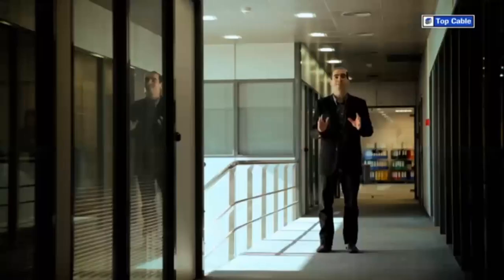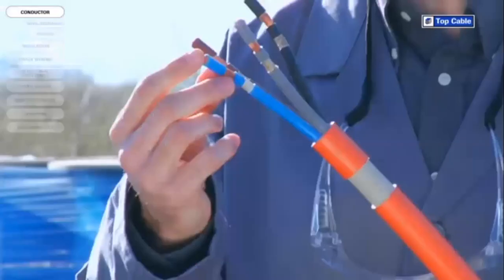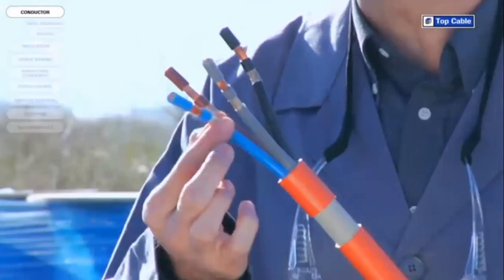The technology needed to ensure an electrical cable stays in good working condition for several years without problems involves complicated manufacturing processes, which require highly qualified staff. Would you like to know how an electrical cable is made? Follow me. The basic components of an electrical cable are the conductor and the insulation. The conductor channels the current through the cable, and the insulation maintains the flow of electricity in the conductor. Cables may also have other additional coverings to protect them and increase their working life.